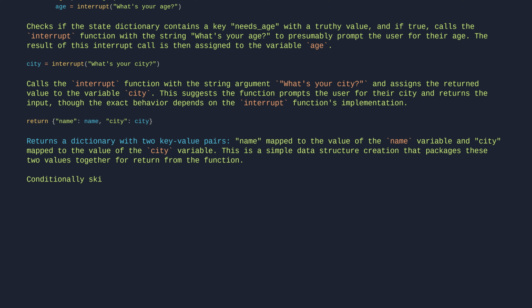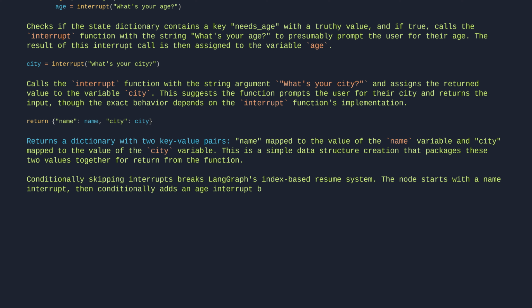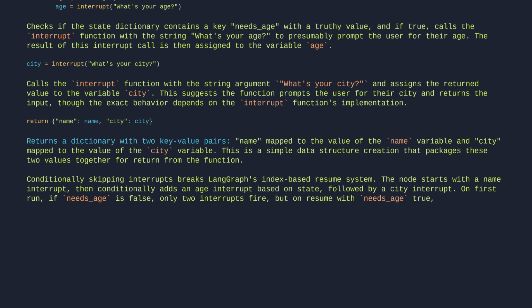Conditionally skipping interrupts breaks LangGraph's index-based resume system. The node starts with a name interrupt, then conditionally adds an age interrupt based on state, followed by a city interrupt. On first run, if needs_age is false, only 2 interrupts fire, but on resume with needs_age true, 3 interrupts are expected, causing an index mismatch.